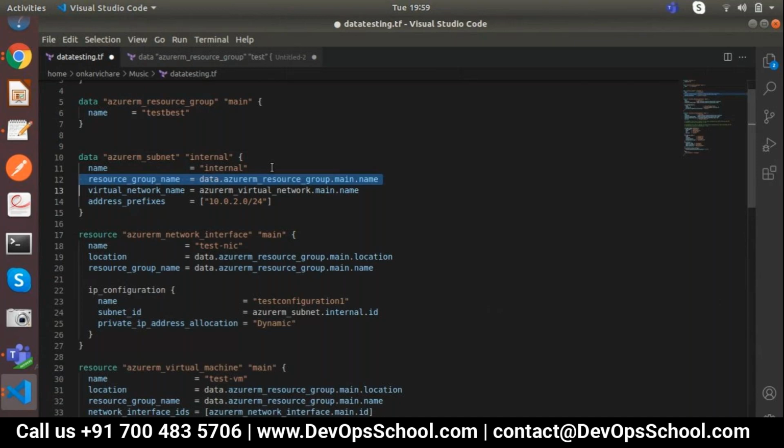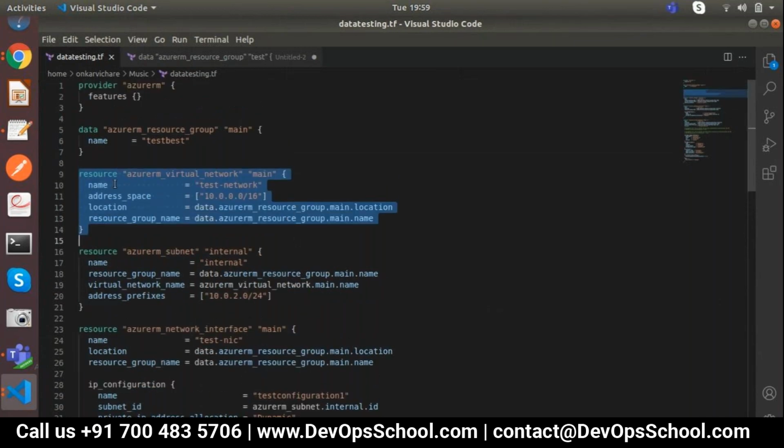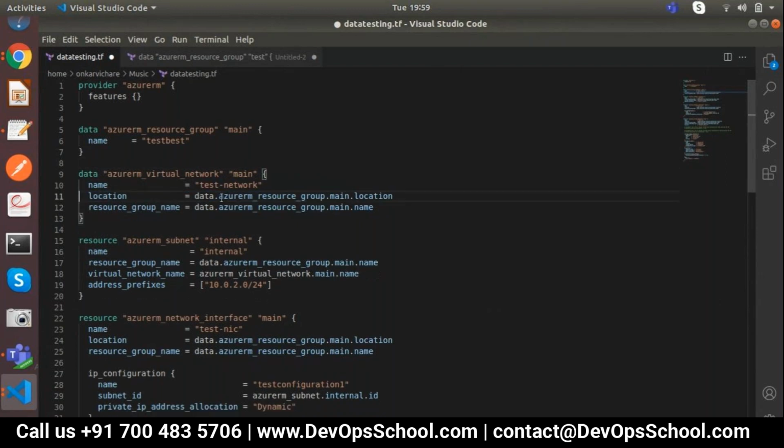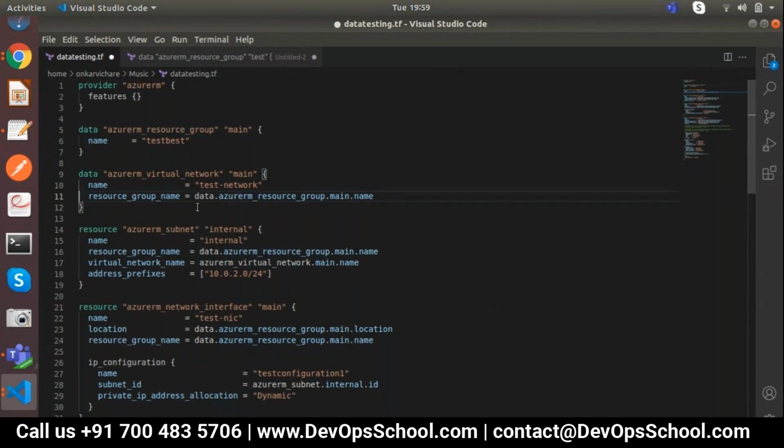Otherwise, we can do that as well. I'll show you how. Let's assume that we'll call VNet as a data. This is also possible. So this is the VNet I have called as data. I'll remove this address space. I'll remove this location as well, because resource group location is not needed. Resource group name is required, definitely required.